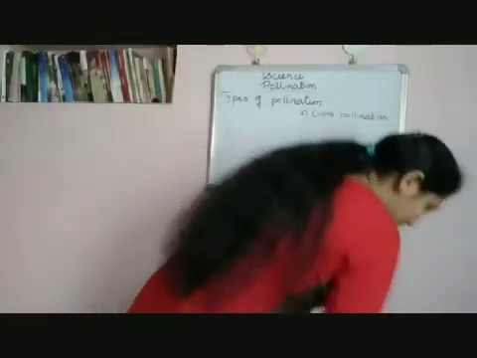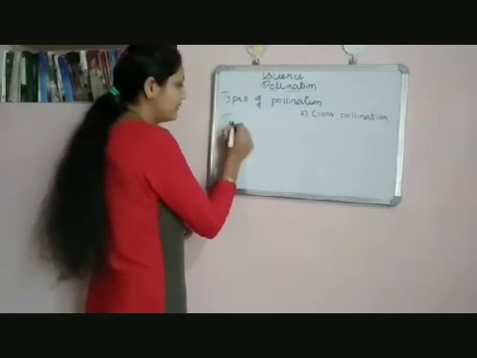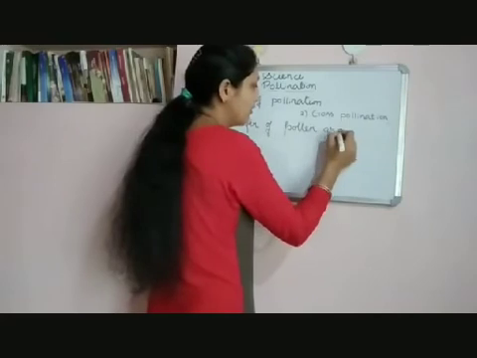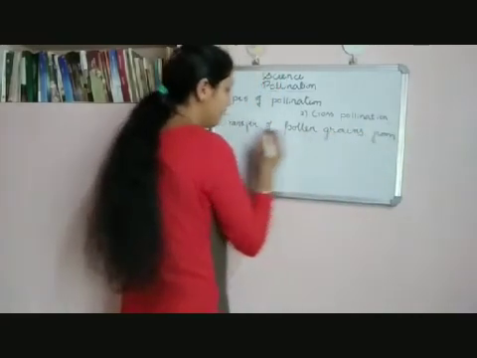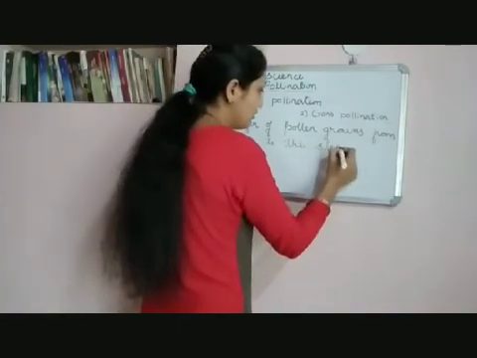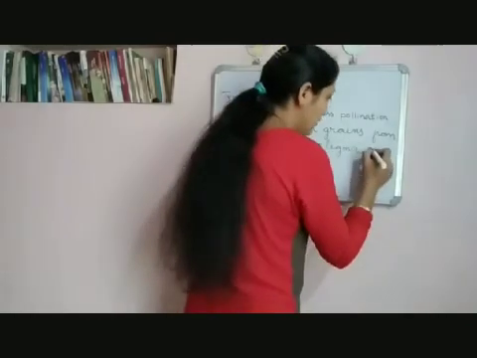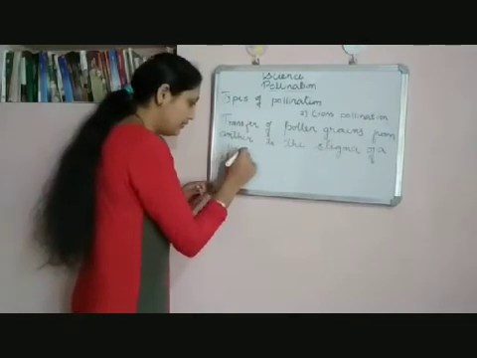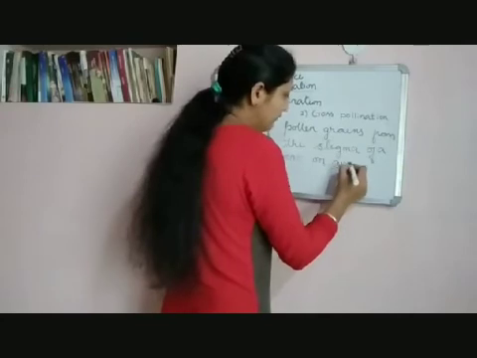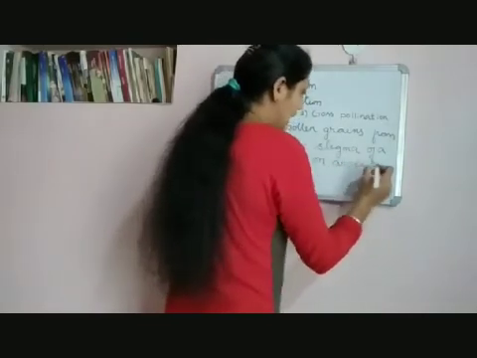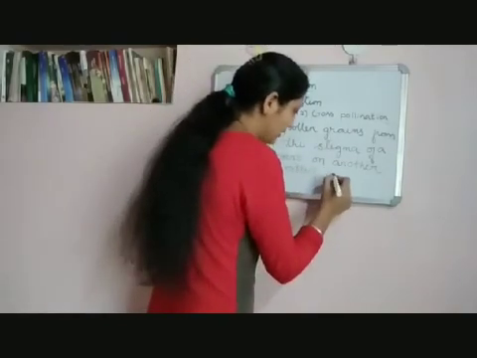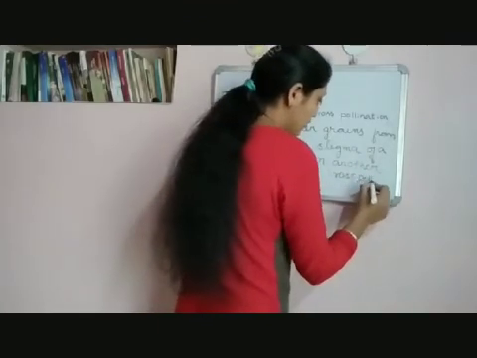So what is cross pollination? Transfer of pollen grains from anther to the stigma of a flower present on another plant is called cross pollination.